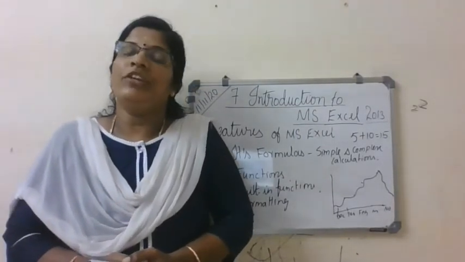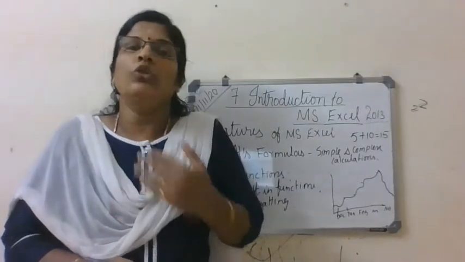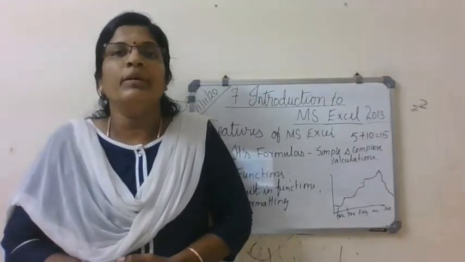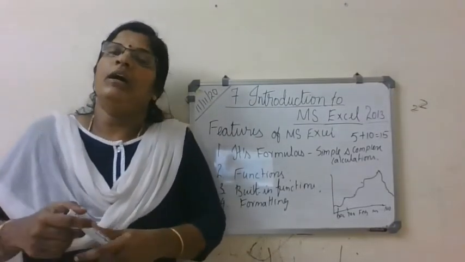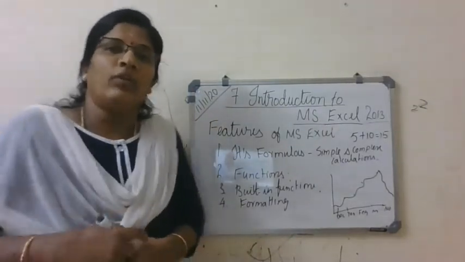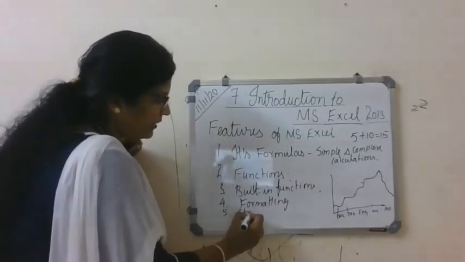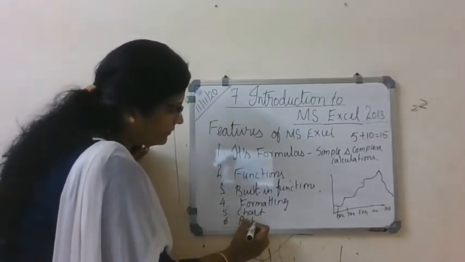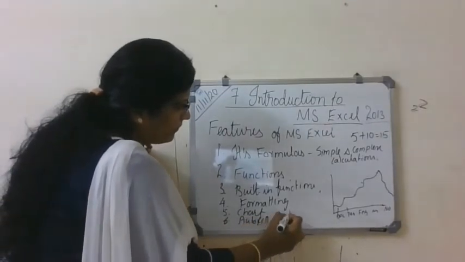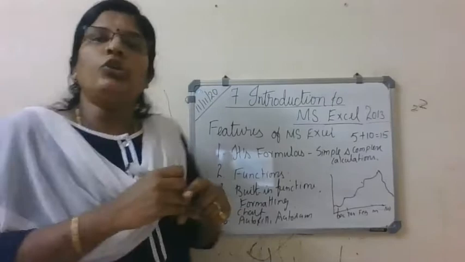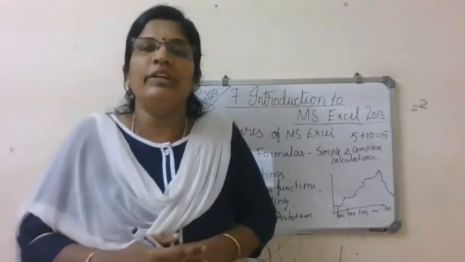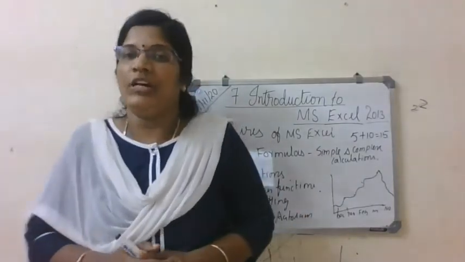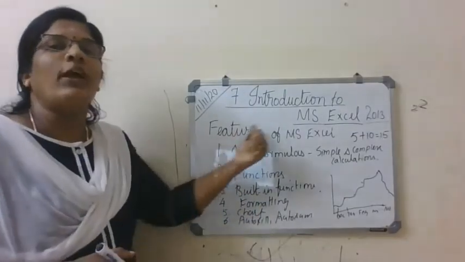Got it? Then another feature is you can do automatic calculations, auto sum calculation. You can do automatic sum, auto fill feature. They are very nice features in Excel. So here it's chart. You can create a chart. The next one is you can do auto fill, auto sum. Auto means automatically. You can automatically fill data as well as automatically do calculations. That is called the auto sum and auto fill feature. So these are all the important features of MS Excel.